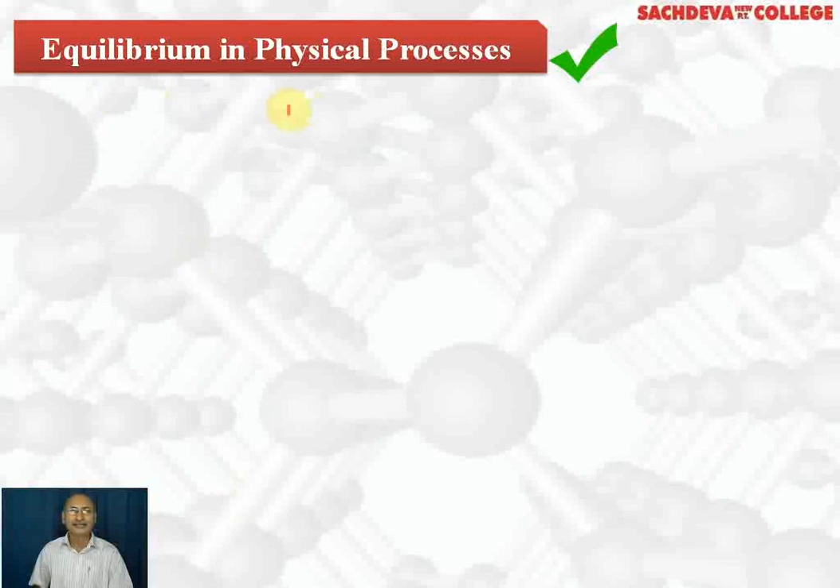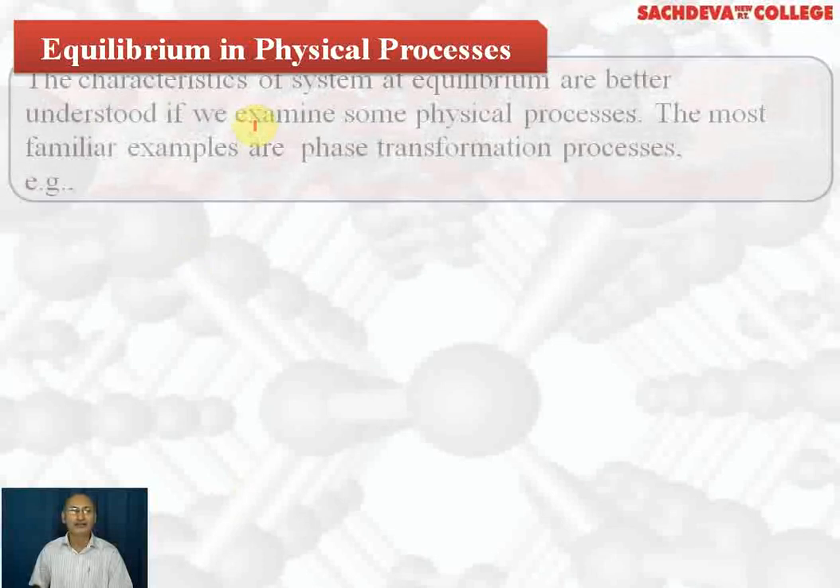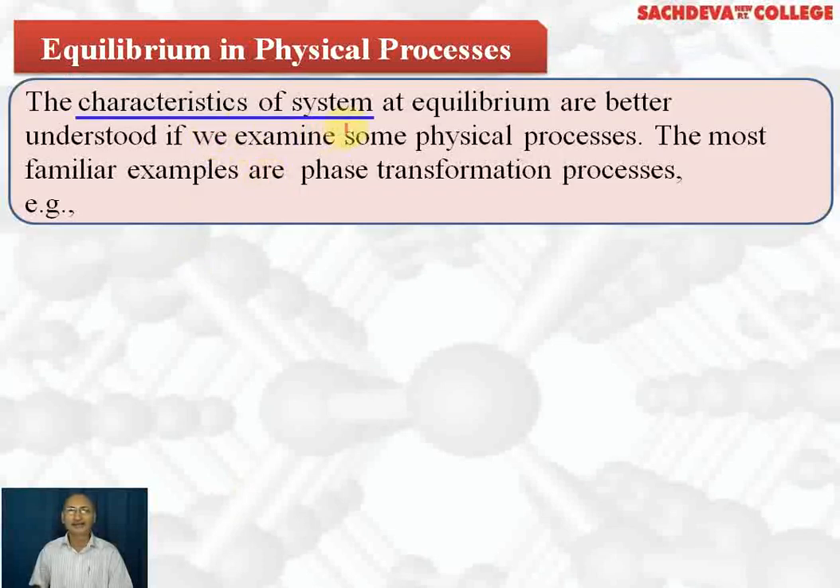Next we are taking equilibrium in physical processes in detail. The characteristics of the system at equilibrium are better understood if we examine some physical processes. The most familiar examples are phase transformation processes.